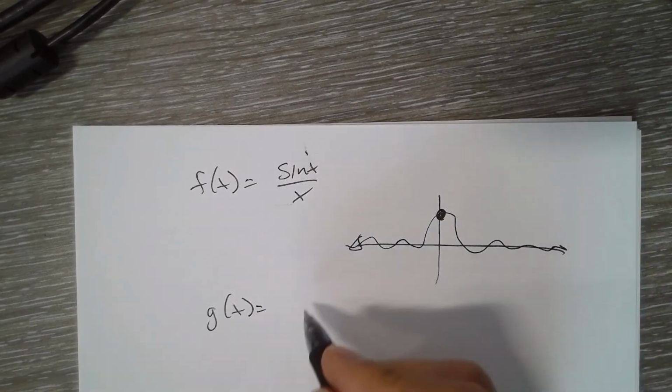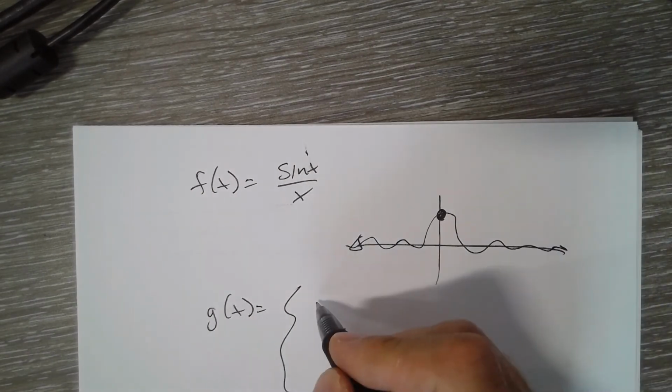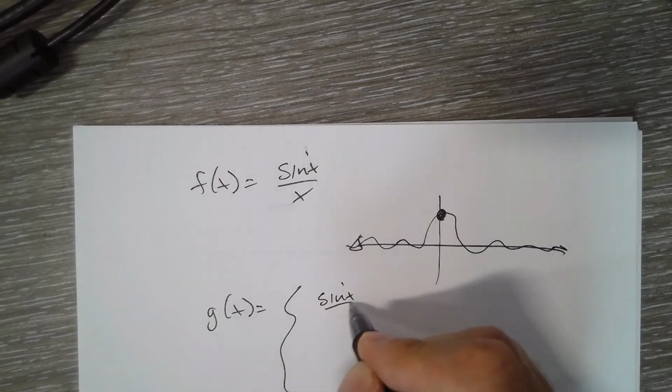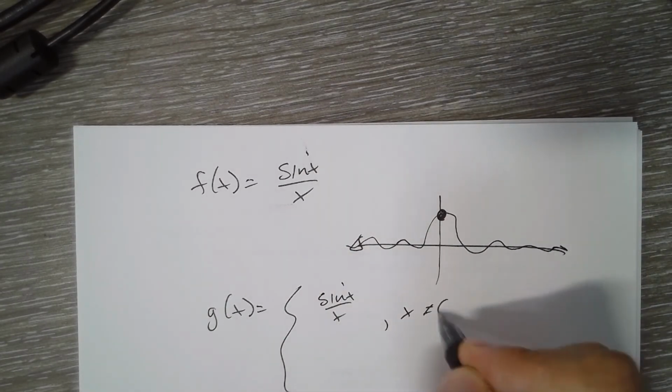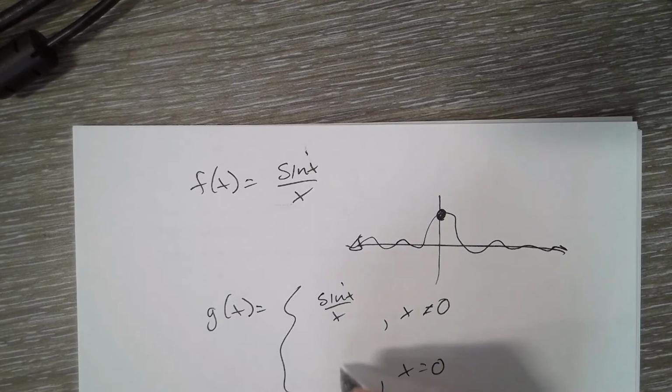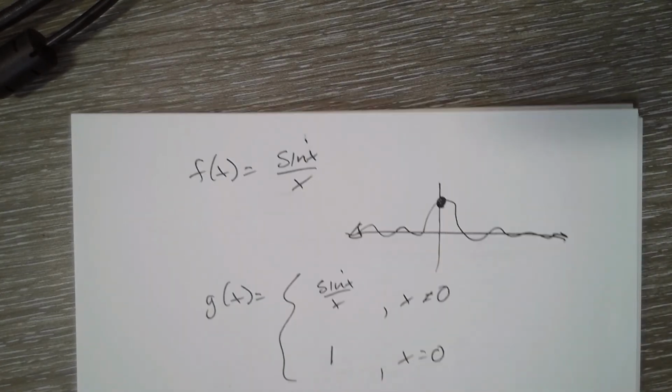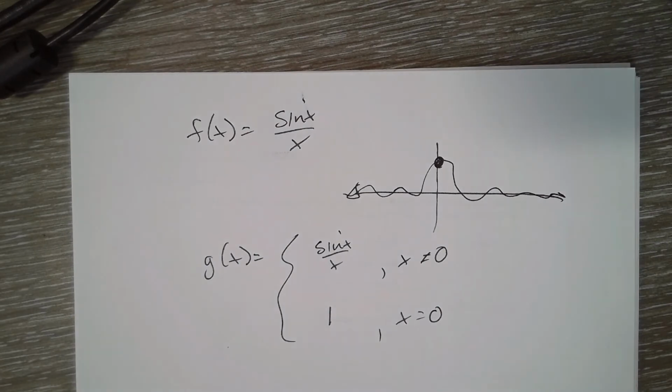We literally have to just say it's sine x over x for x not equal to 0, but when x is 0, we want it to be 1. Now it's a continuous function. Okay, questions on that?